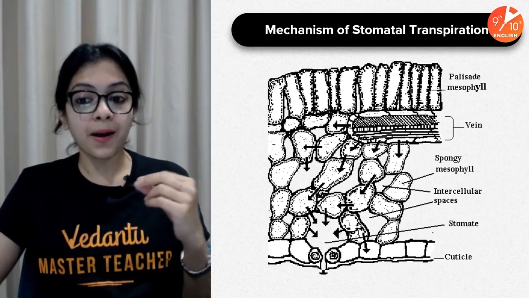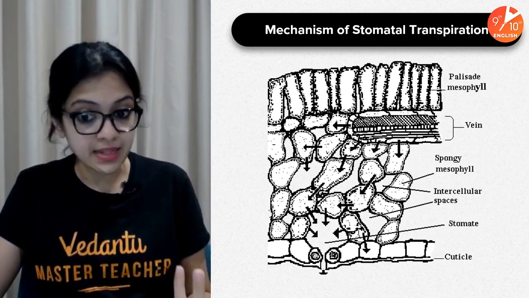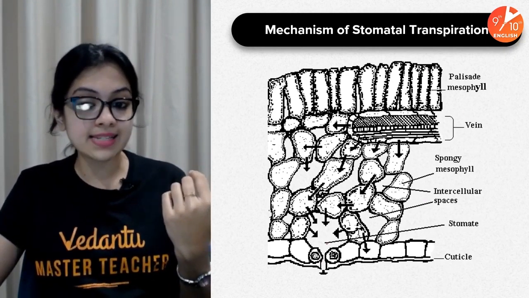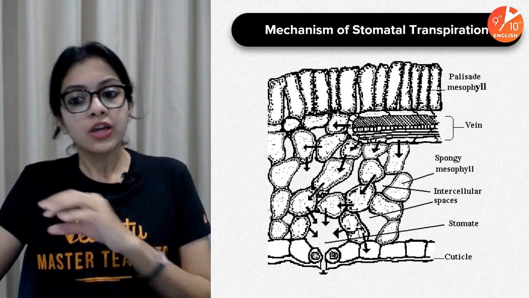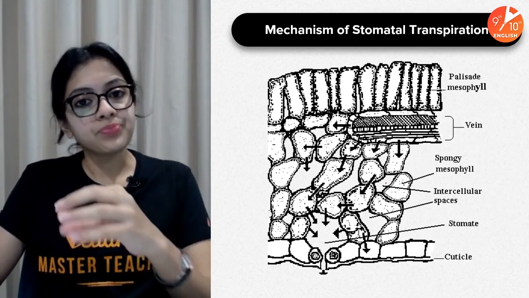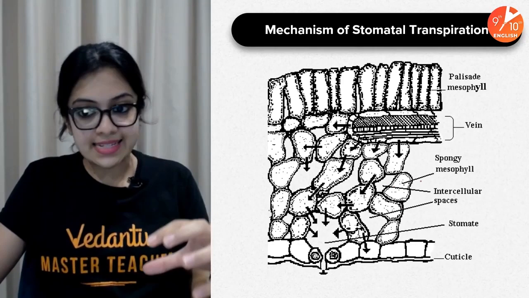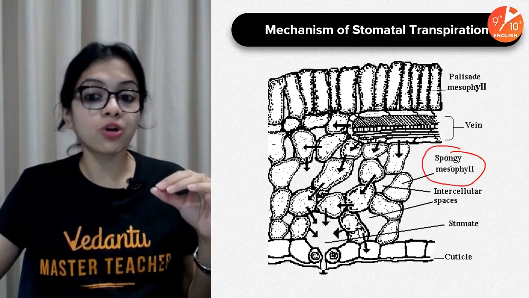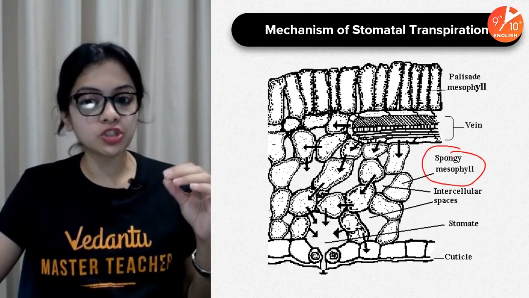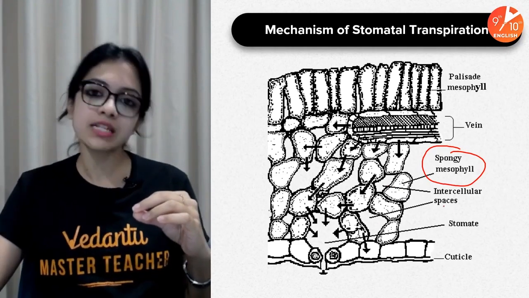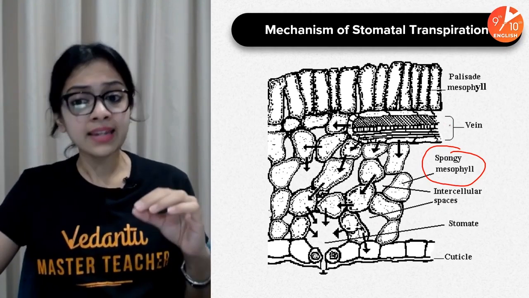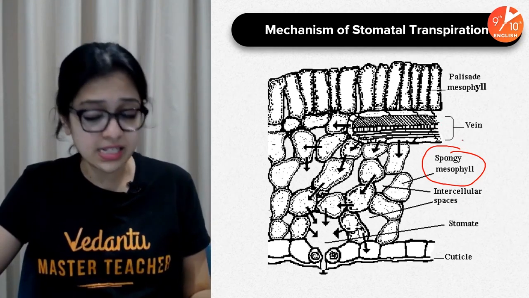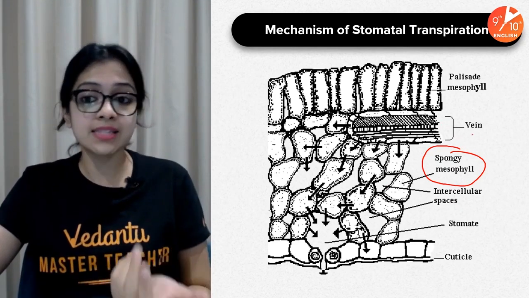You would find the cuticle, and the epidermis, in which you have the guard cells and stomata, which are the openings. You would find a lot of loosely arranged cells, which form the spongy mesophyll, in between which there are plenty of intercellular spaces. Then you would also find the conducting tissues, marked as the vein here.